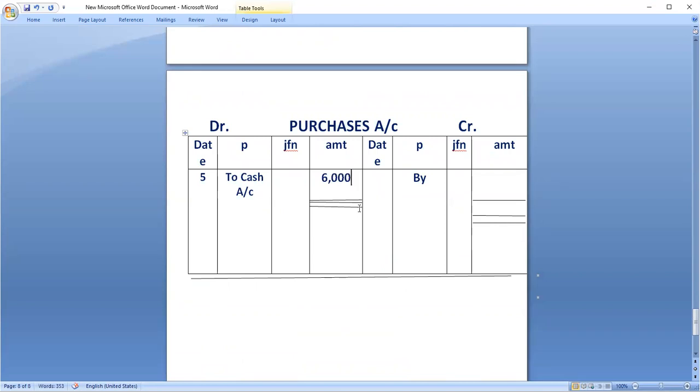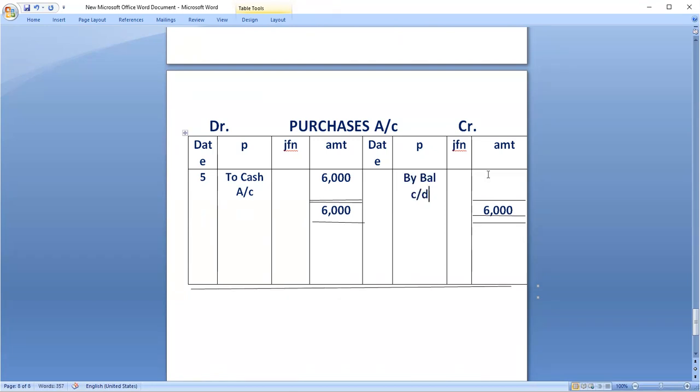6,000 rupees. So again, there is no transaction regarding purchases. Only 6,000 is there. That 6,000 you have to mention. So same 6,000 this side also I am taking. So by this is the balance. Balance carried down. You are going to carry it to next month. So this is this month's last date. You have to mention.